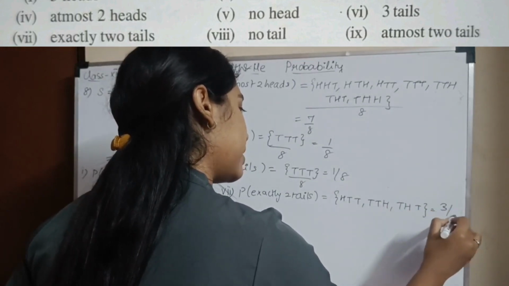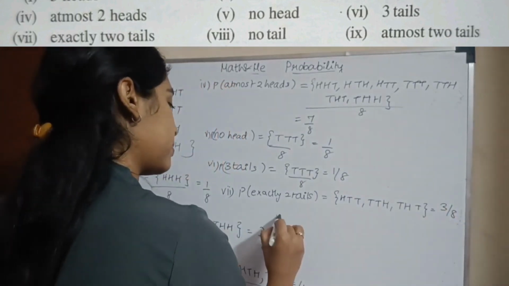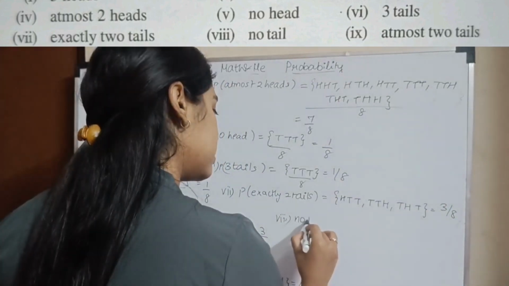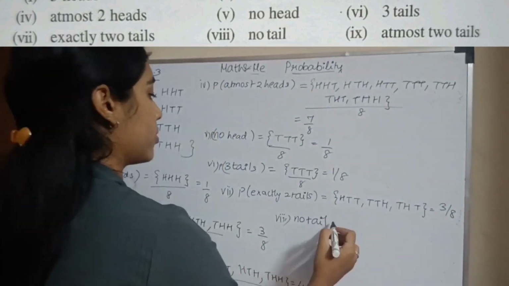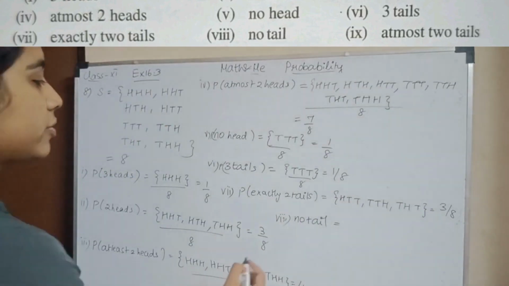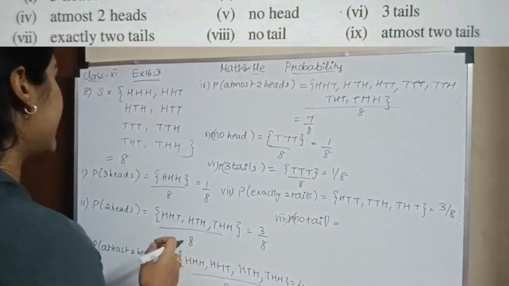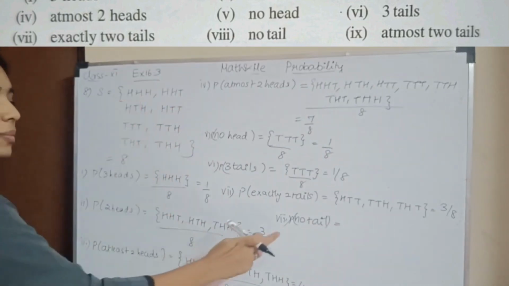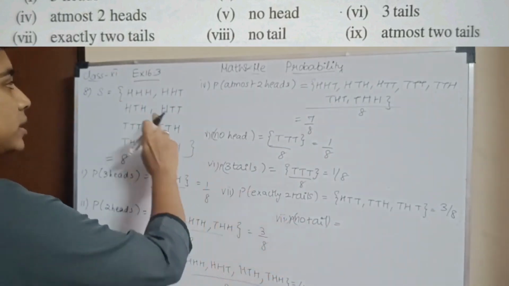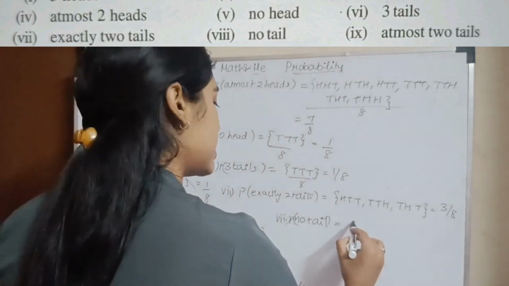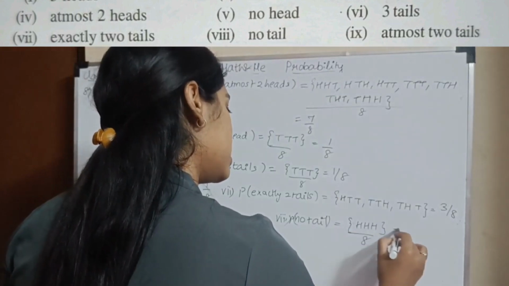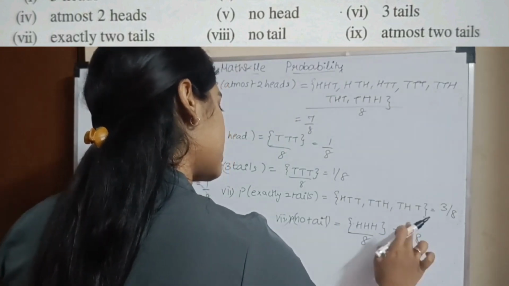So it will be 3 divided by 8. 8th, no tail. Okay. Probability of no tail. So meaning, no tail, I have tail everywhere except here. So probability of no tail is nothing but probability of 3 heads. So it will be HHH divided by 8, which is 1 divided by 8.